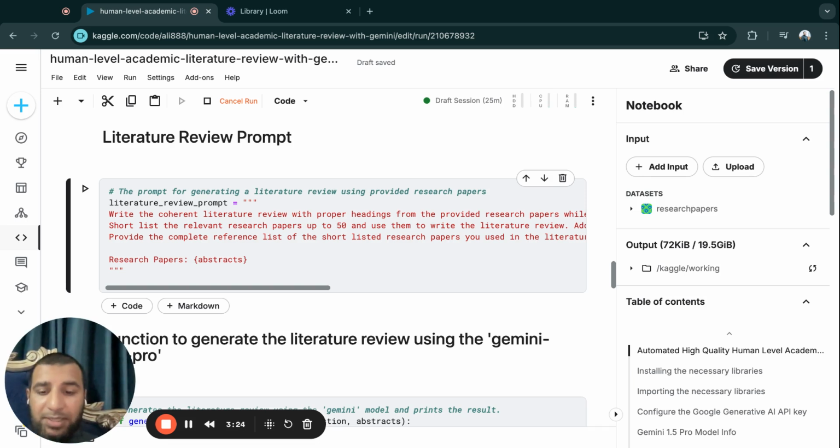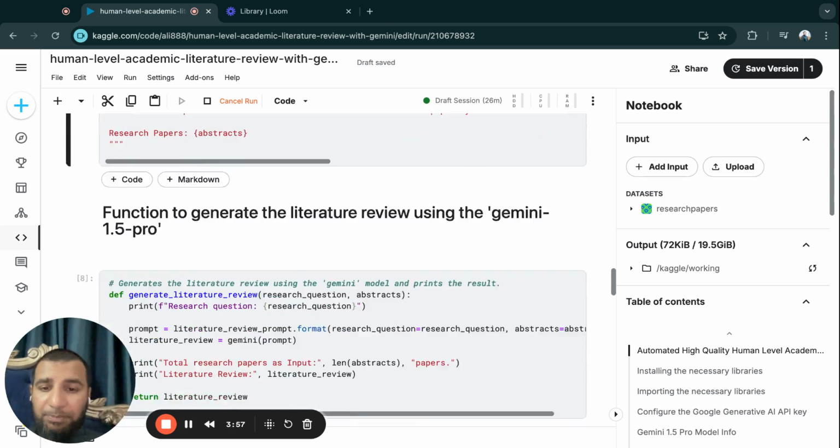One of the best things that we noticed about the production of this literature review is that the LLM produced literature reviews where for each claim it was citing multiple sources. This is something which we've never seen before with short context. One of the reasons for this was that due to the long context, the model was able to process a large number of research papers, and it was able to find a particular claim being justified in a number of different research papers. So it added multiple references for each claim.